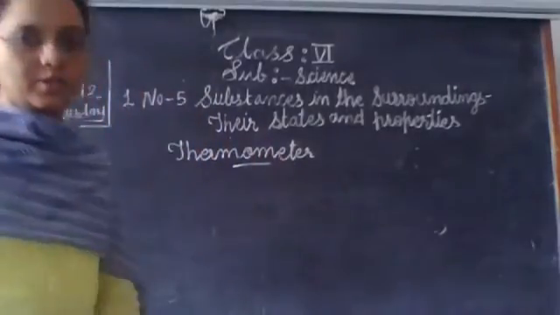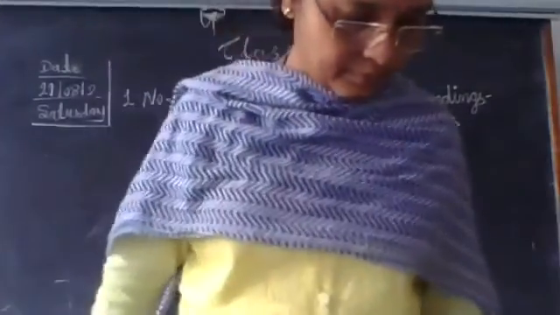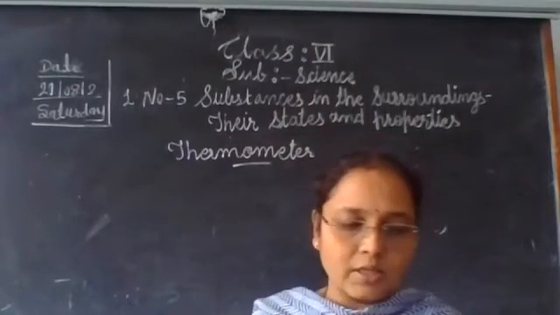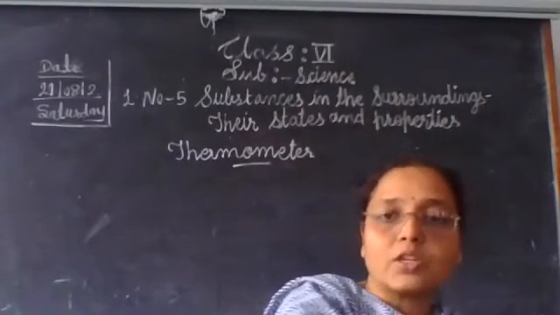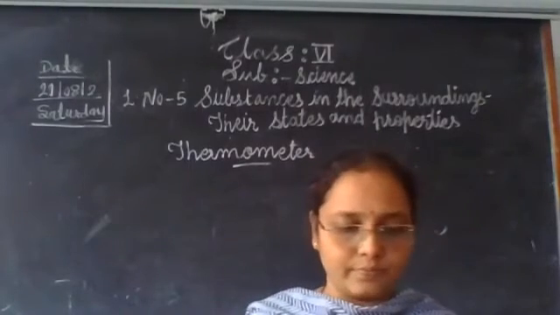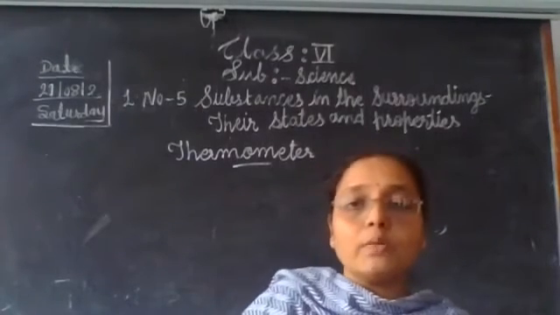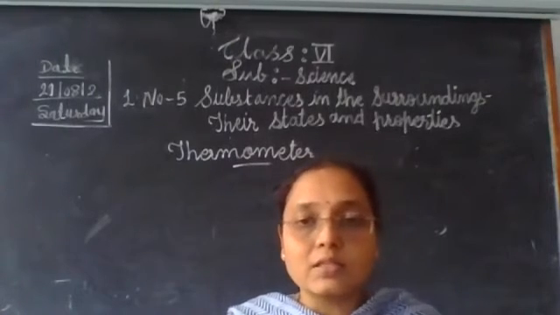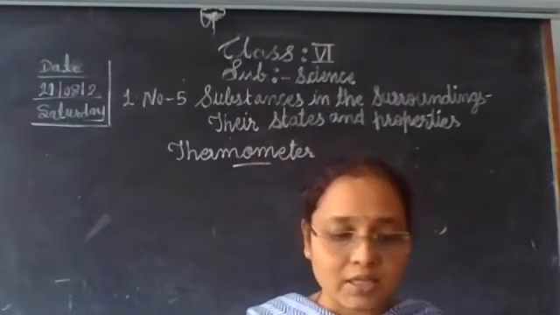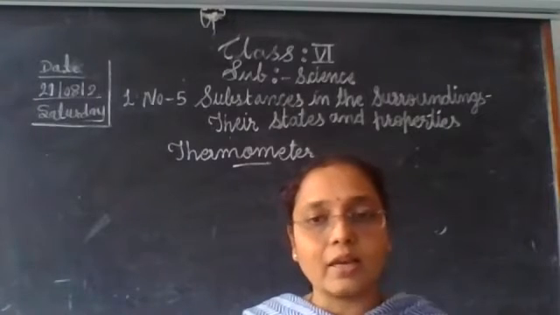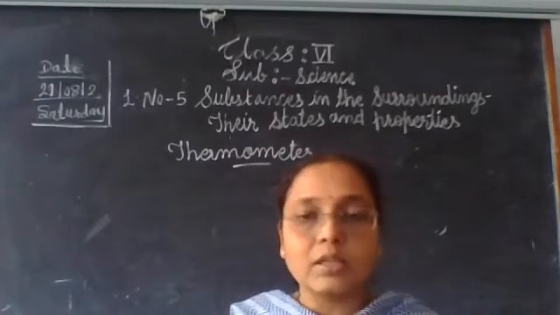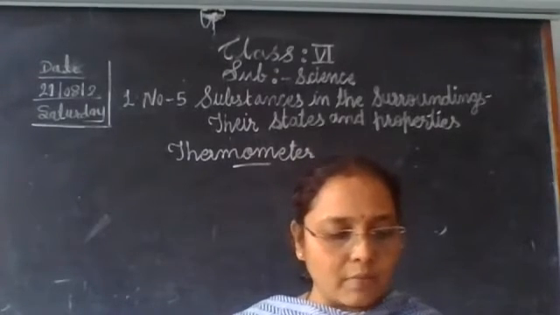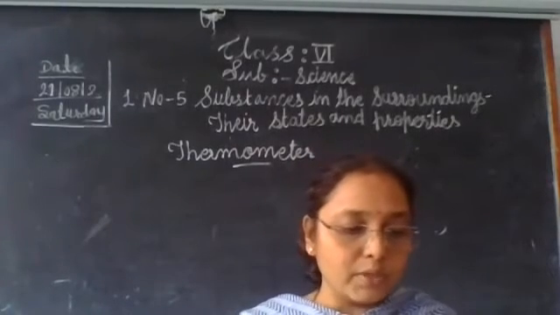A thermometer is a device used to measure the temperature. It has two important elements: the bulb, which is the temperature sensor, and the scale that reads the temperature.